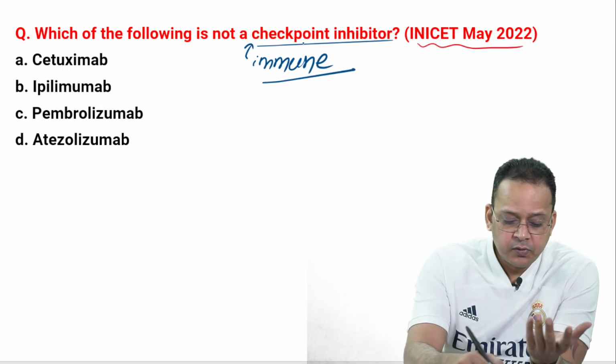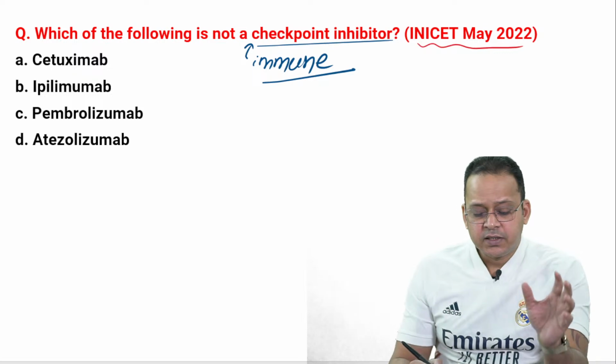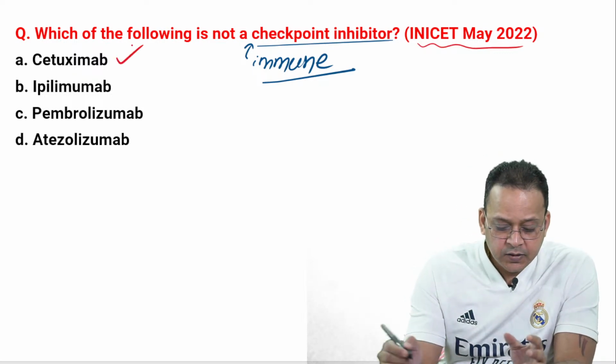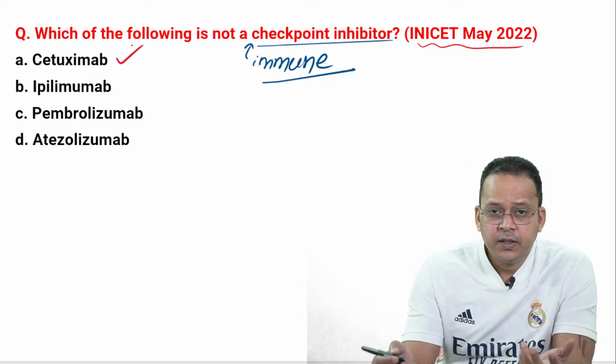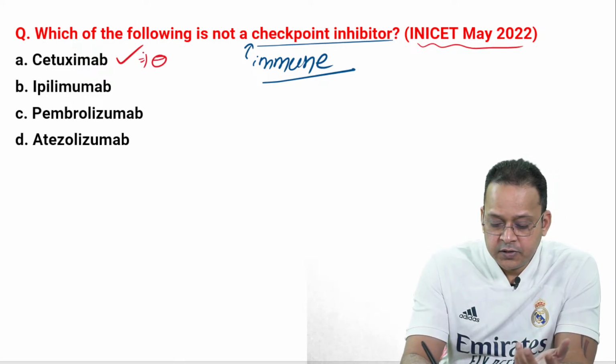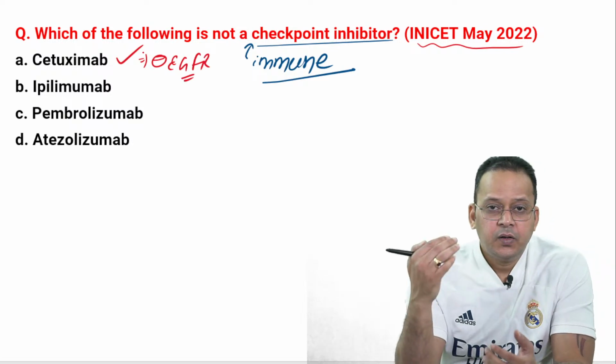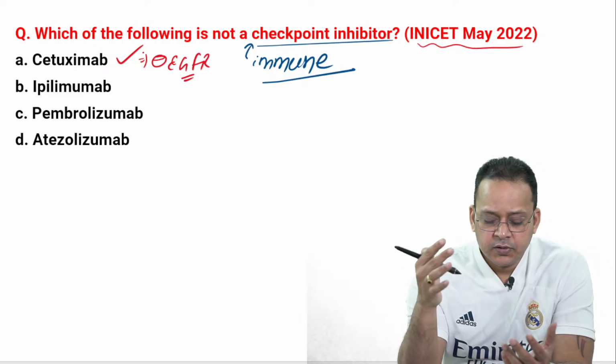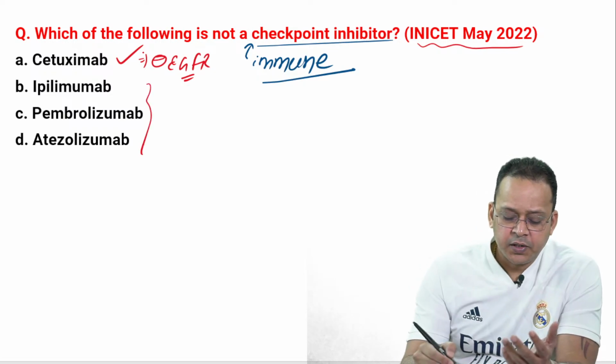Excellent, most of you have given the right answer. Yes, the answer is cetuximab. And what is cetuximab? It is an EGFR, or epidermal growth factor receptor, blocker. So the others are all immune checkpoint inhibitors.